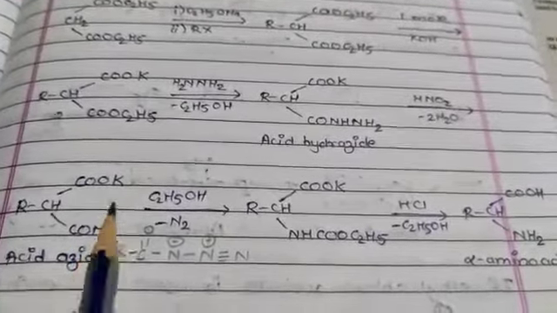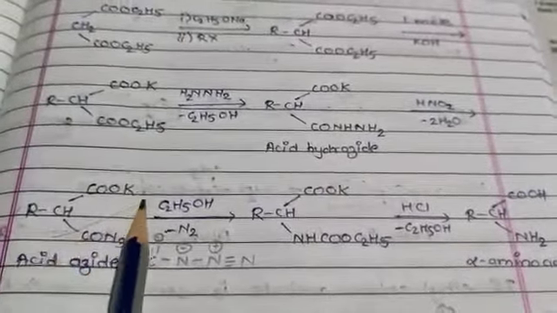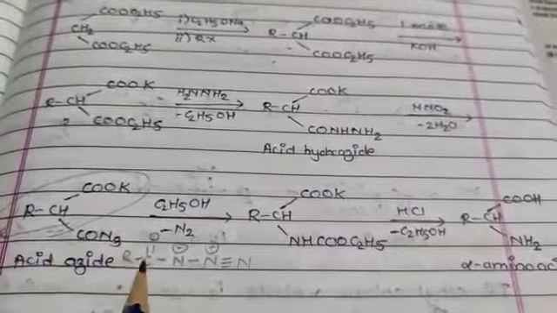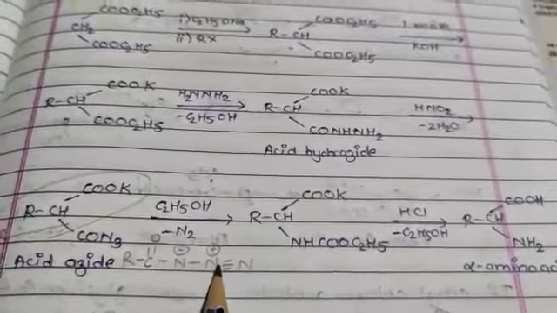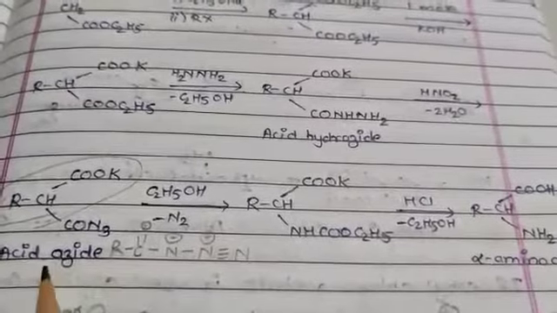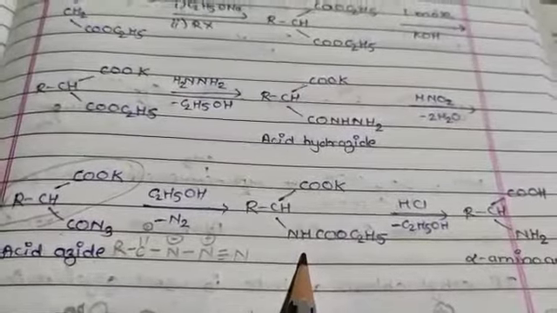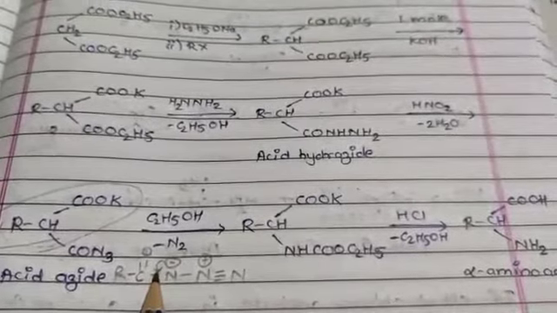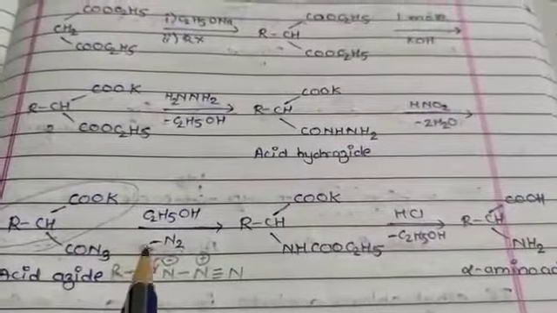Here we see the CON3, meaning the azide group, is formed. Here I write this group as R, and C double bond O, N minus, N plus, N triple bond N. So how is the azide group rearranged into a carbamic ester? In this case the charge shifts like this, and because of that this electron pair goes to the oxygen atom.